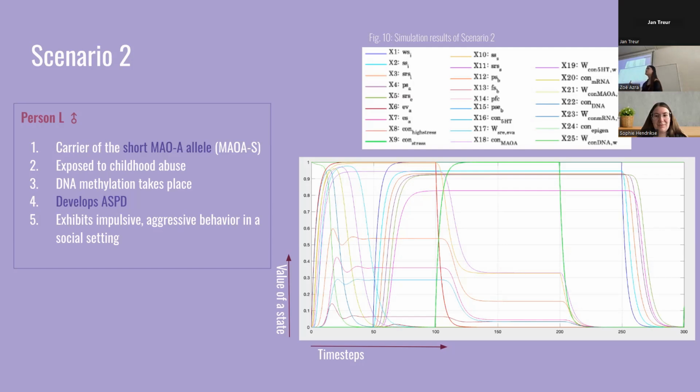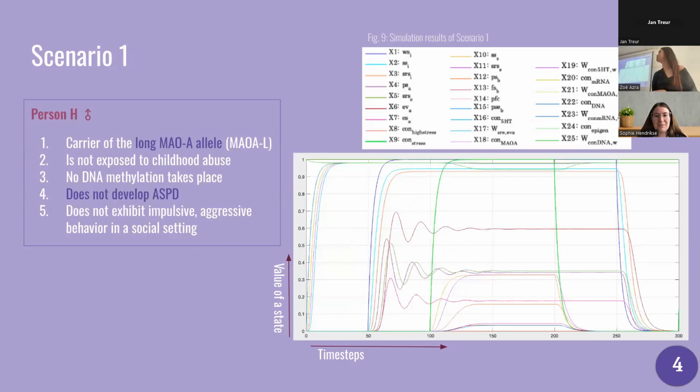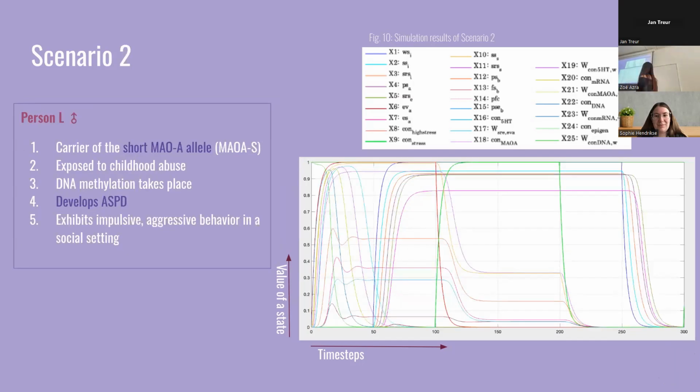which represents the antisocial behavior, we see now that the value of the pink line skyrockets into 0.82. And if we go back to the results before, where the line stayed at a value around 0.18, this is a massive change, which was also expected.